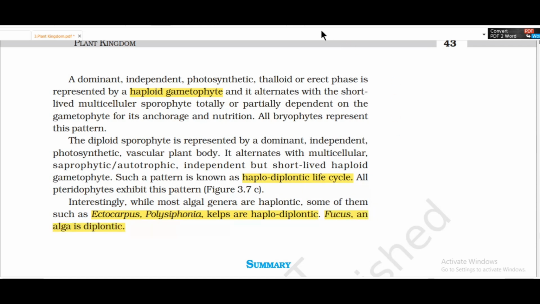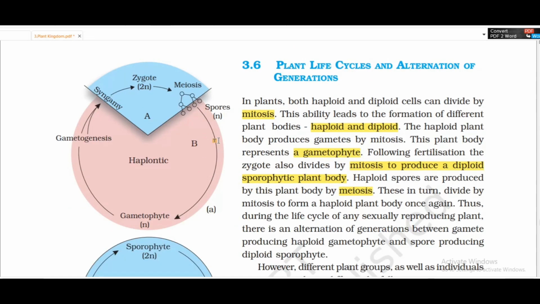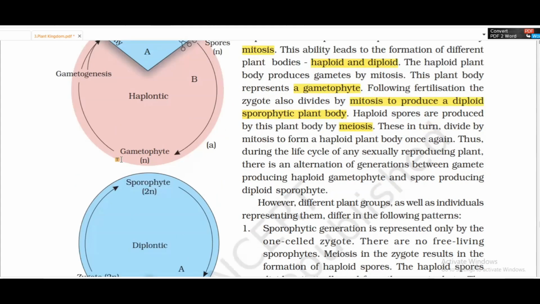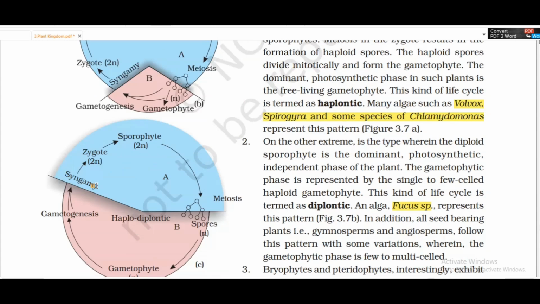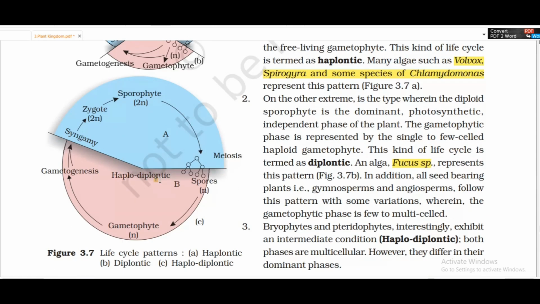Let us see some of the patterns in the figures here. Haplontic: here the gametophyte, gametogenesis, syngamy, and the zygote is diploid, 2n. Again through meiosis it produces the spores. The spores will be haploid. Coming to diplontic, here the sporophyte is 2n. Through meiosis it produces spores, which are haploid. Gametophyte and gametogenesis, and again syngamy restores it. This phase, haplodiplontic, is represented by bryophytes and pteridophytes. In bryophytes the dominant phase is the gametophyte, and in pteridophytes the sporophyte is the dominant one.